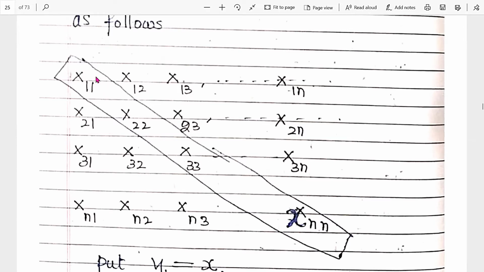Now x11 belongs to ball B1. This belongs to B2, which means its distance is less than 1 by 2. This one is less than 1 by 3, and this one is 1 by n. Now this is treated as y1, this as y2, this as y3, this as yn.